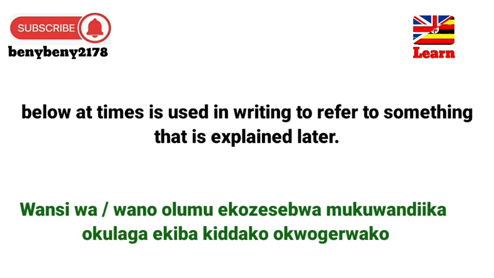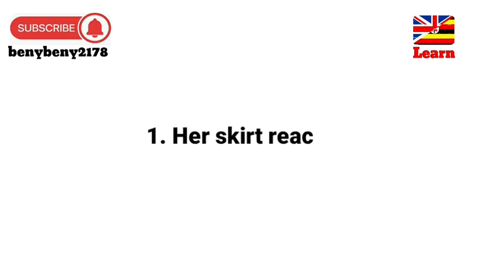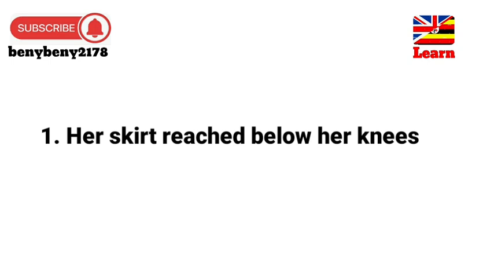In other words, when referring to some items down the list, you use below, as we're going to see. Okay, examples. Number 1, her skirt reached below her knees. Remember, we said a sentence comprises of subject, verb, and the object. Hope you can identify the subject, the verb, and the object.